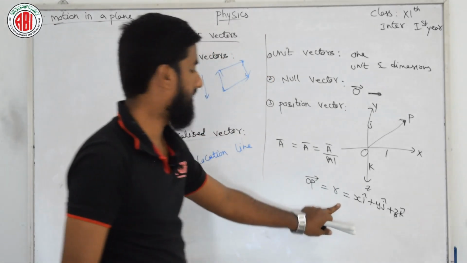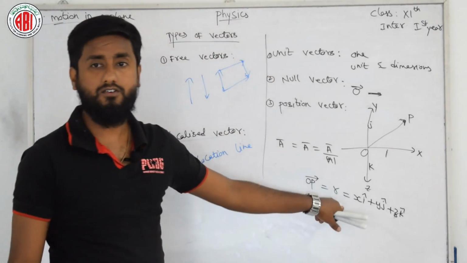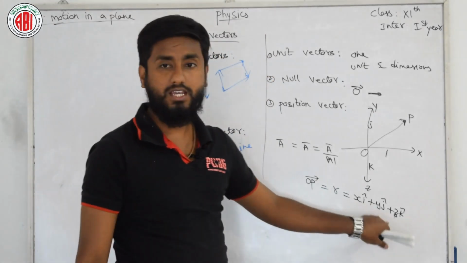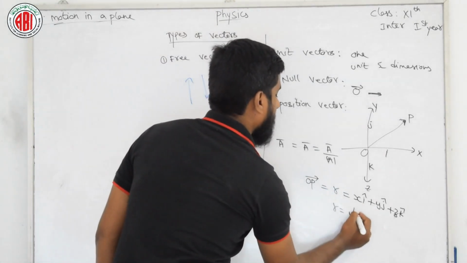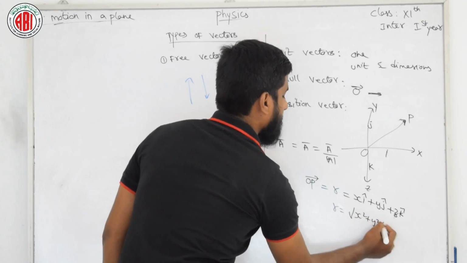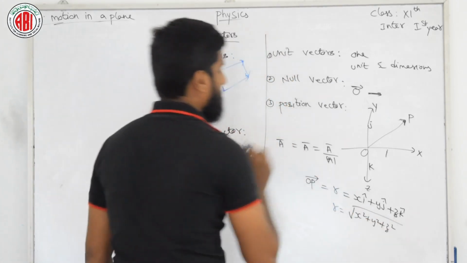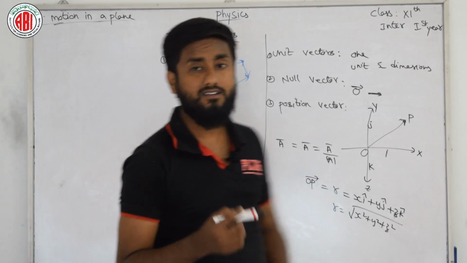But if I want to remove i, j, k, then r equals the square root of x square plus y square plus z square. So this is the position vector.